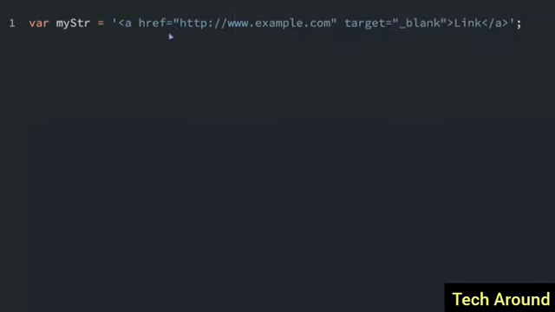Okay, so now you can see that JavaScript still knows that this is a string, even though it has these double quotes inside. An additional thing you could do is use backticks. If I put backticks at the beginning and the end of the string, now I actually can use single quotes and double quotes both within the string. But right now I'm just going to focus on showing you the double quotes or the single quotes with the double quotes inside.